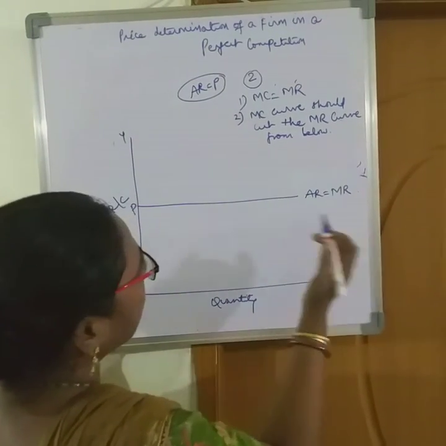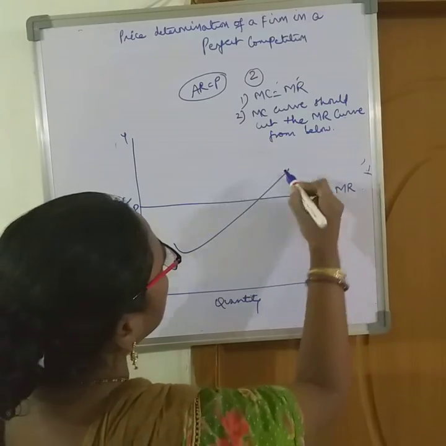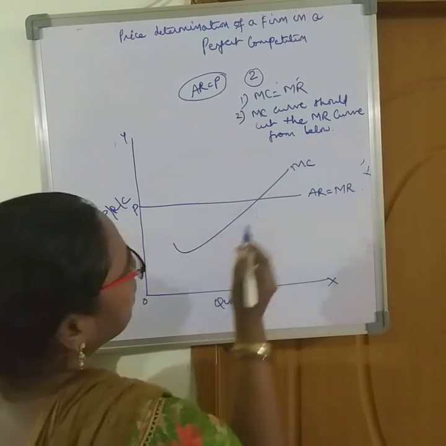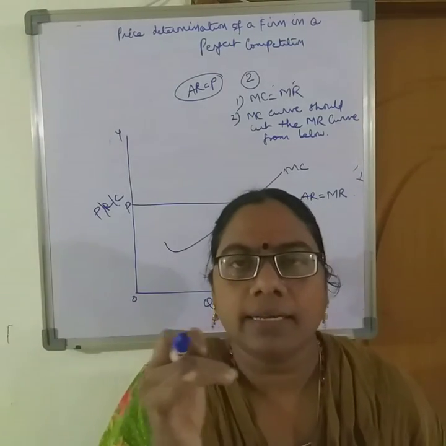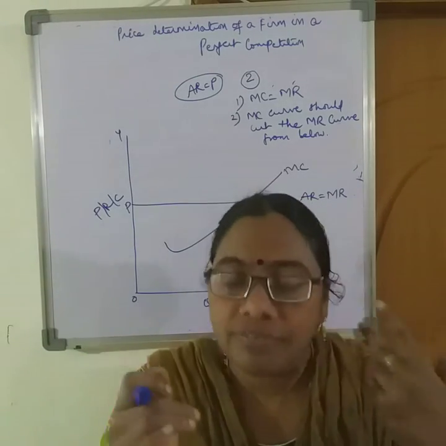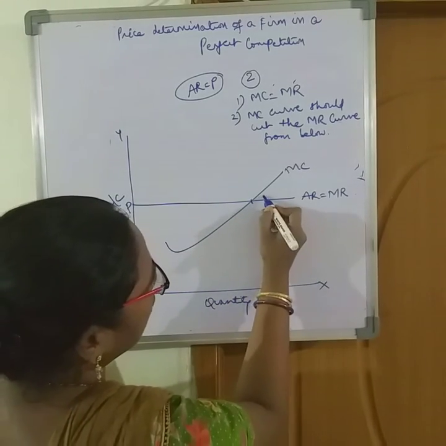So to get the equilibrium position, we need the MC curve. I have just drawn the MC curve in such a way that it is cutting the MR curve from below. Okay, now this will be the equilibrium position E.